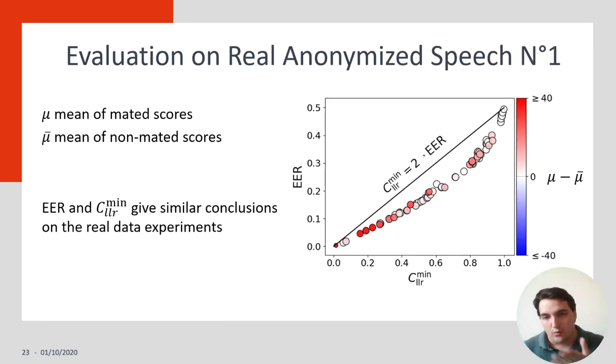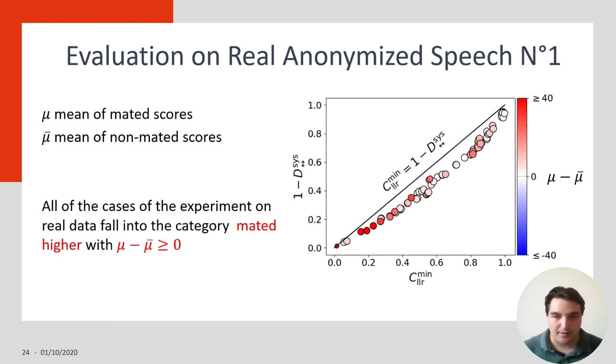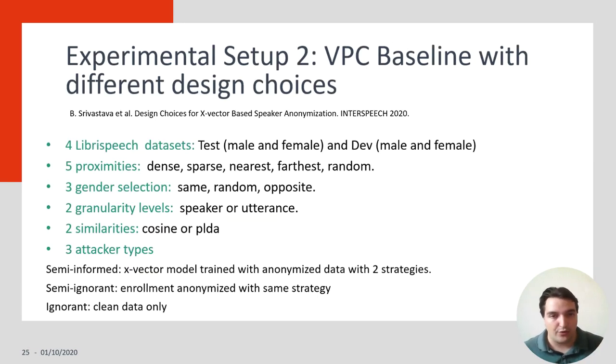Let's look at the results, where first of all, we compare CLR mean with EER, and we see that they give the same conclusion. We also draw for each individual case the difference between the mean of mated and non-mated scores. Let's see now the difference between CLR mean and 1 minus linkability. We can see that they agree and they give similar conclusions on all of the cases, but we can also see that all of the cases are either white or red, meaning that they all fall in the category where the mean of mated scores is higher than the mean of non-mated scores. Let's go further and search for other cases.